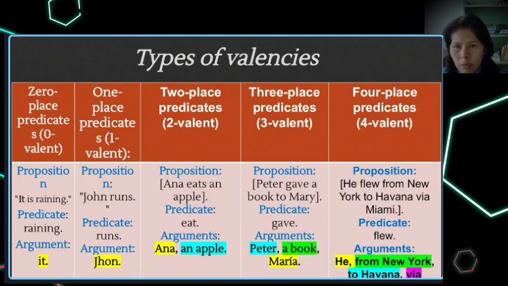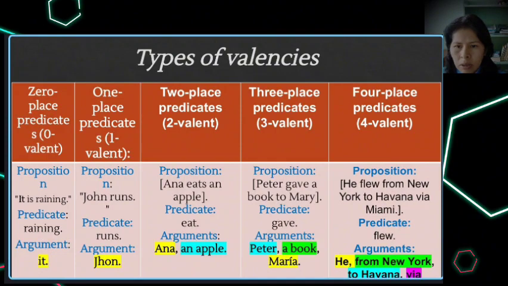In the case of two-place predicates, they have two arguments, and in our example, Anna eats an apple, Anna and an apple are the arguments. In the case of the three-place predicates, we will have three arguments. For example, Peter gave a book to Mary.